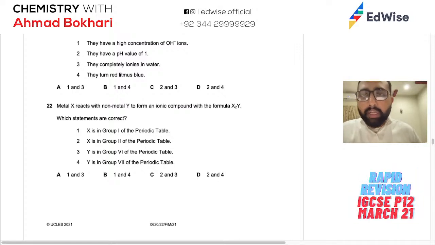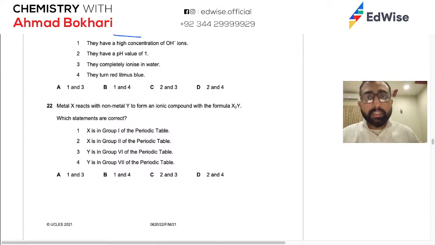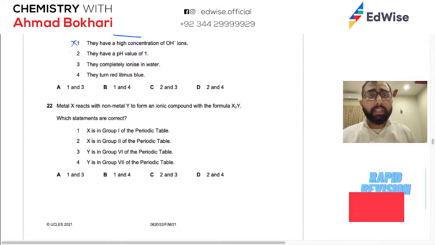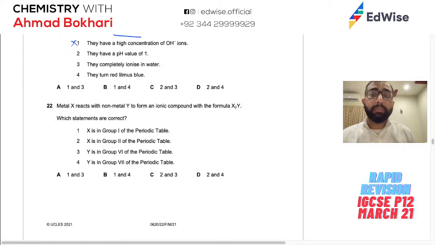Okay, which statements about strong acids are correct? Strong acid means it's ionizing fully, and acid means that it's giving H positive. So this statement is wrong, it should be H positive. They have a pH value of 1. Not all strong acids have that, but it could be true of this one. There is a possibility that one might have. So sure, we can take this one out.